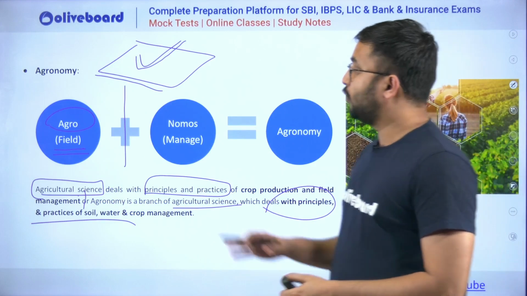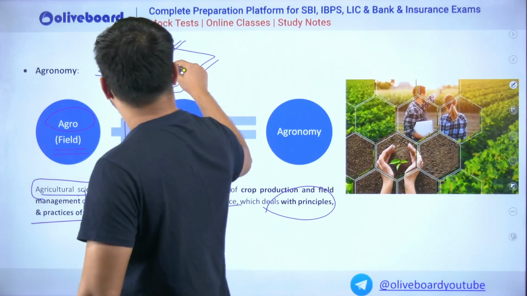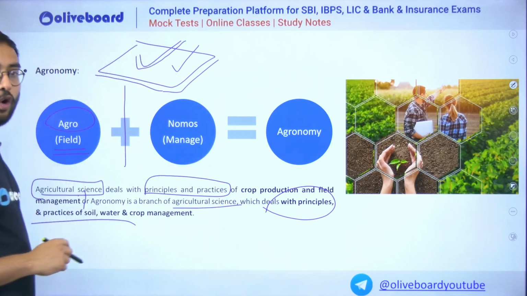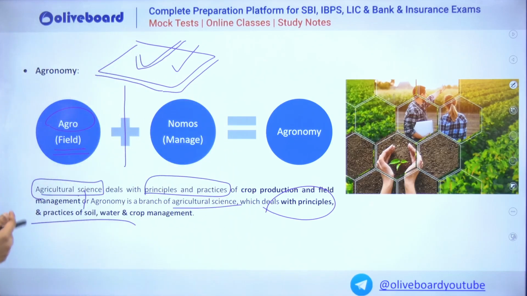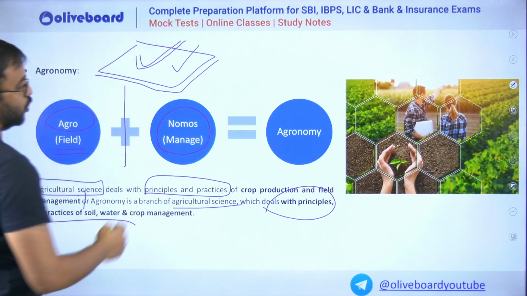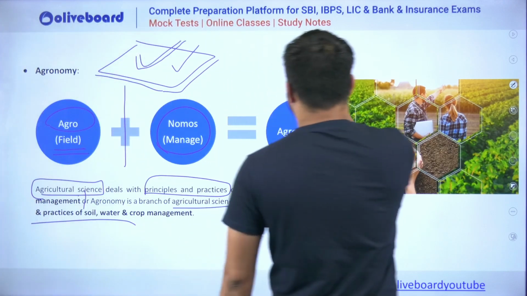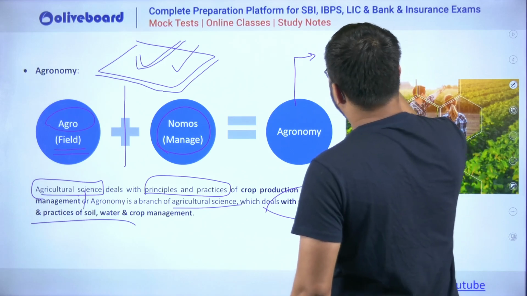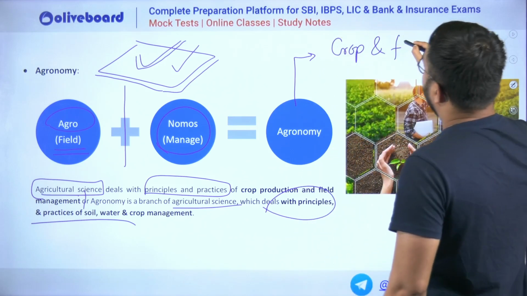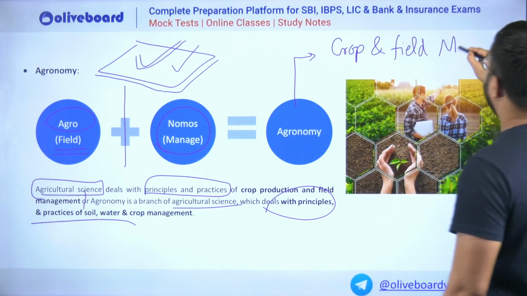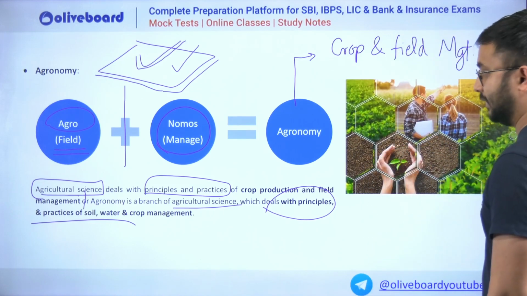Okay, so field is nothing but matured land or matured soil which has all the nutrients and resources to grow crops to their fullest health. And nomos means to manage. So when you are understanding agronomy through words, it is nothing but crop and field management, as simple as that.